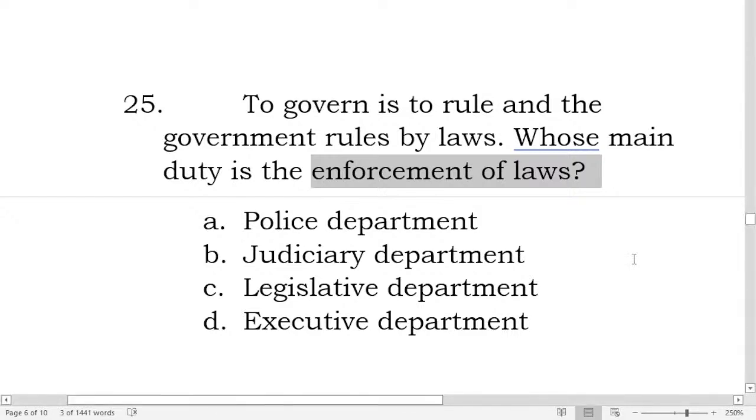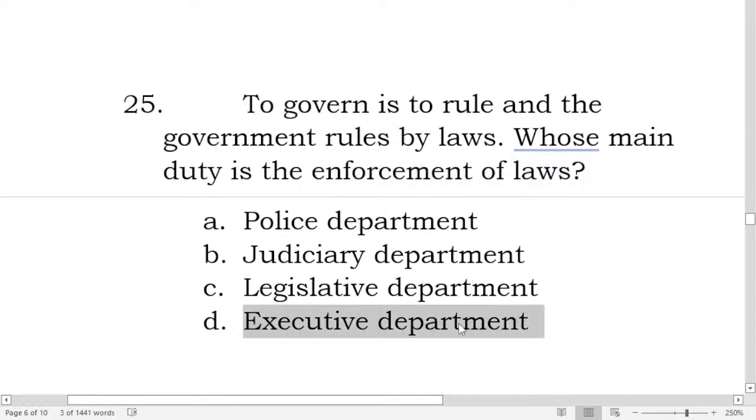Letter A is just a distraction here, because enforcement of laws is the police powers. According to the Philippine Constitution, the police power rests on the executive department. That is why the Philippine National Police is under the Department of the Interior and Local Government, which is also under the President, right?